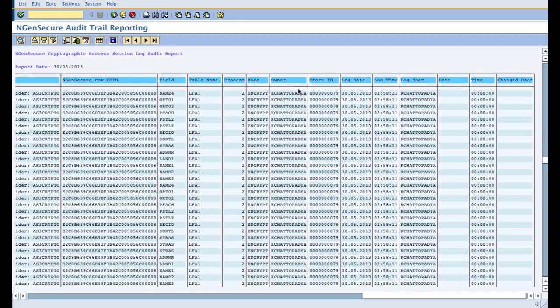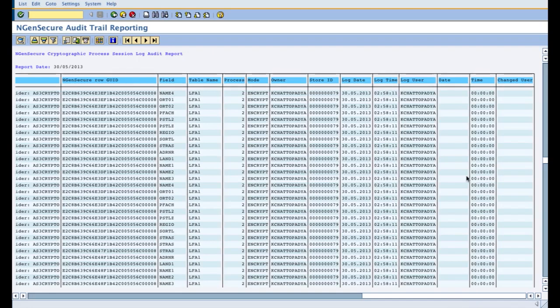By this owner name and his key store ID, we can identify which certificate file was used during the process, or whose certificate file was used, and we can have a fallout plan whenever possible. Then the log date, the log time, the log user.